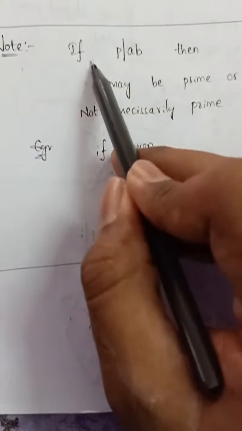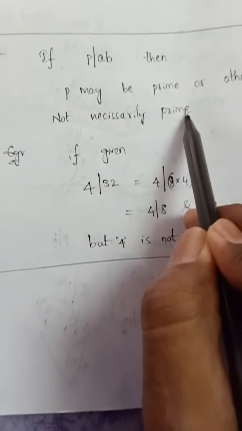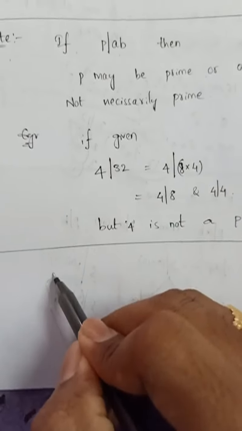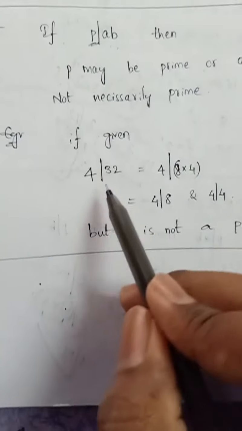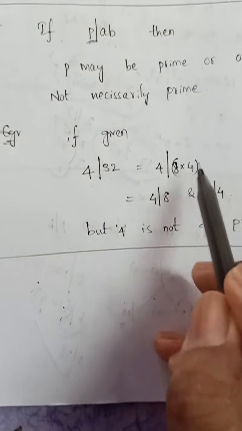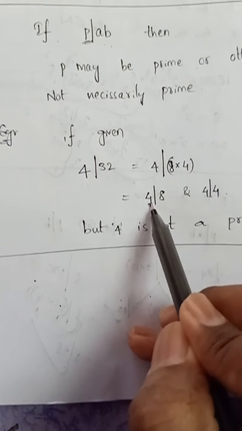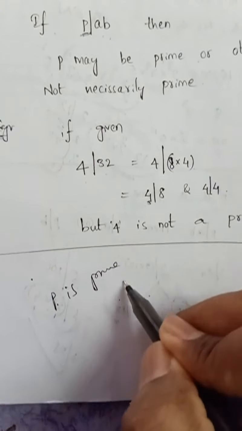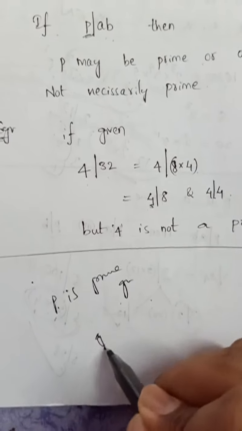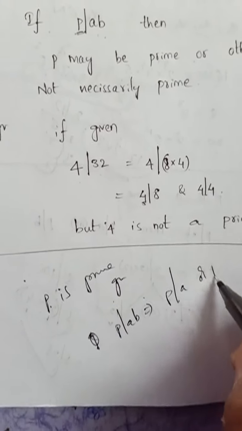Now observe that if p divides ab, then p is not necessarily prime. Previously we said that if p is prime and p divides ab, then p divides a or b. But if p divides ab, you don't know whether p is prime or not. Suppose 4 divides 32, that means 4 divides 8 times 4, but 4 does not divide 8... 4 divides 8 and 4 divides 4. That means 4 is not a prime. So if p is prime and p divides ab, then p divides a or p divides b.